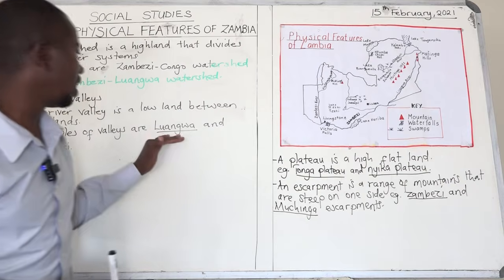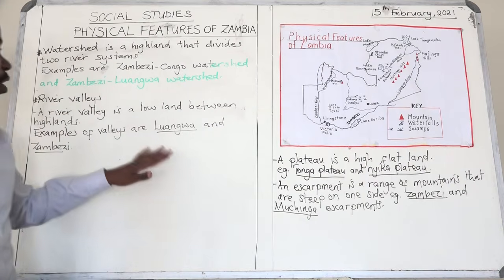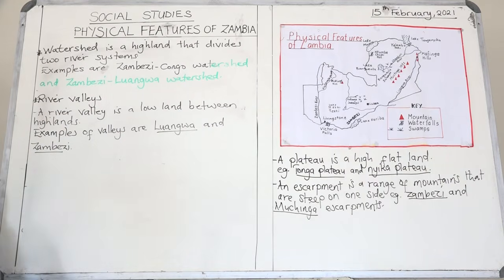Why? Because these are lowlands. They are the hottest places because they are lowlands. And these are also the driest areas of Zambia. So the river valleys are also the driest areas of Zambia. So that's it, boys and girls, about river valleys.